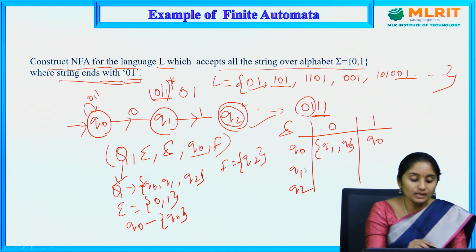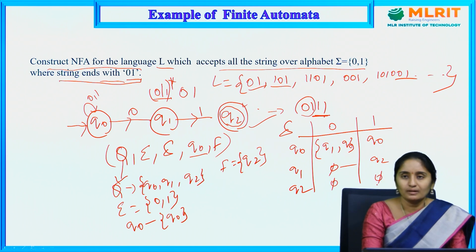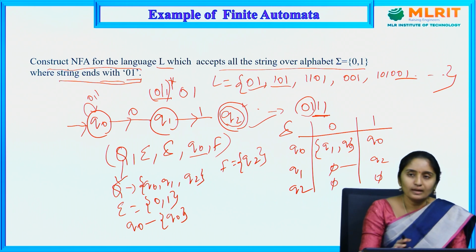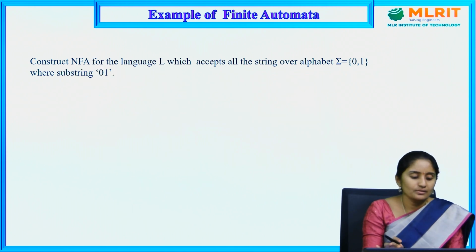Next, Q1 on 0 has no transition, nothing but phi or empty. Next, Q1 on 1 moves to Q2. Q2 on 0 and 1, nothing. Phi is nothing but empty, nothing is there here. So there are no transitions for the Q2 state. So this is the transition diagram for the NFA. So the next example.